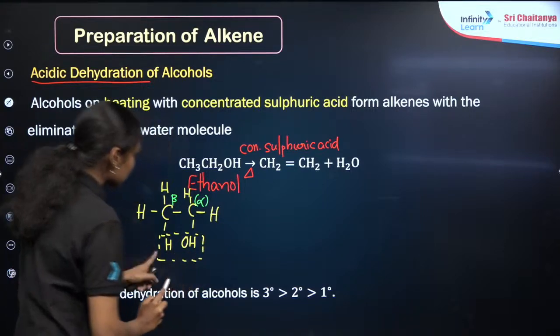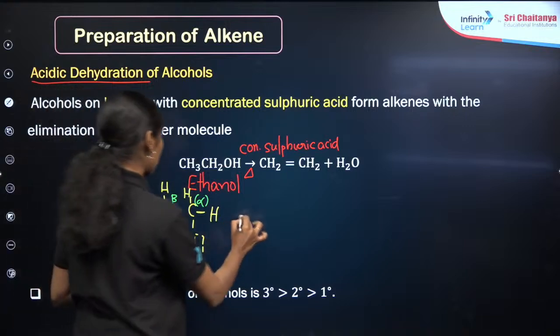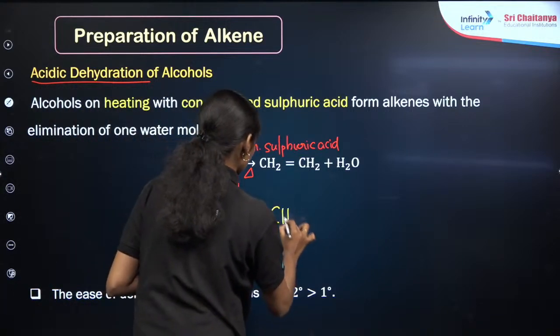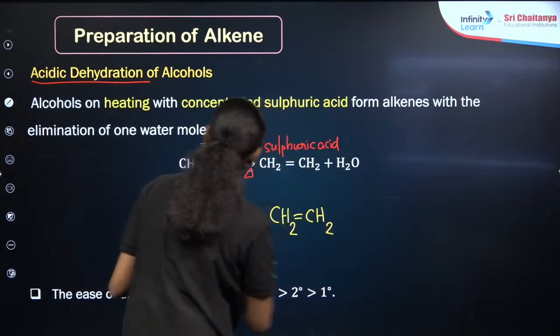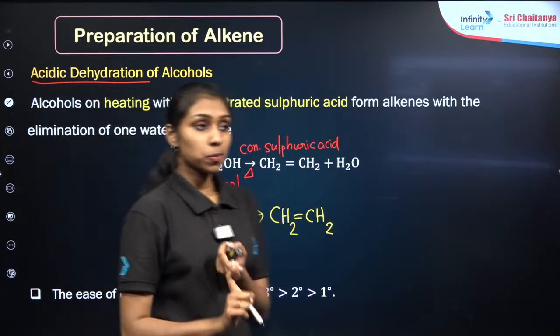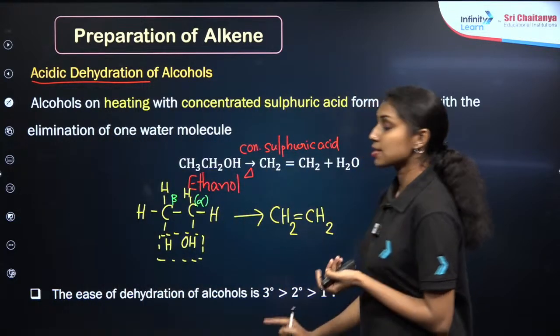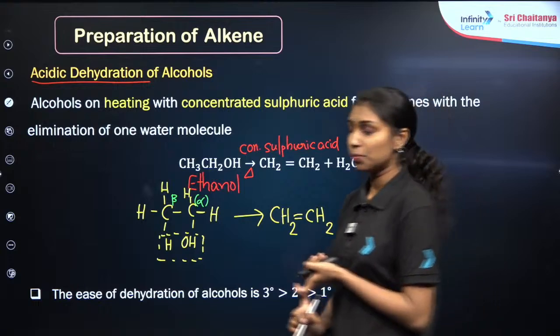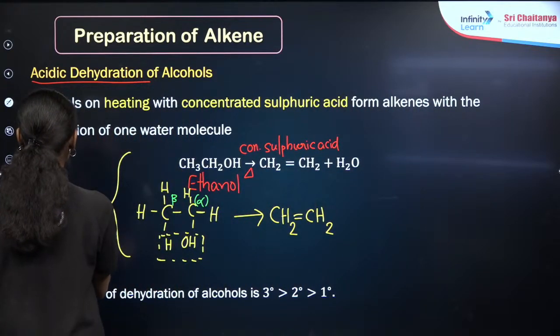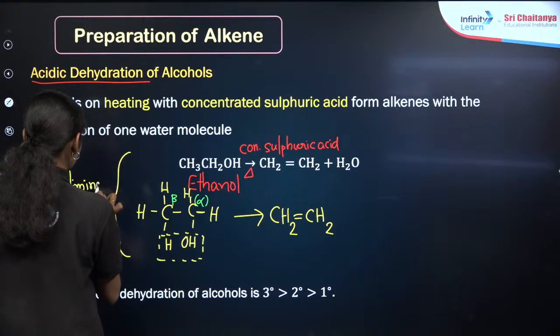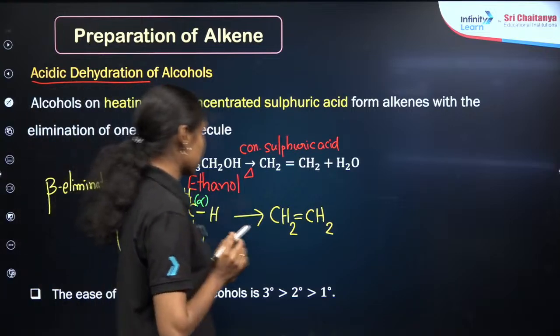By removal of this water molecule, you will get the product CH2=CH2. Here also the hydrogen atom is removed from the beta carbon, so this reaction is also known as beta elimination. Clear?